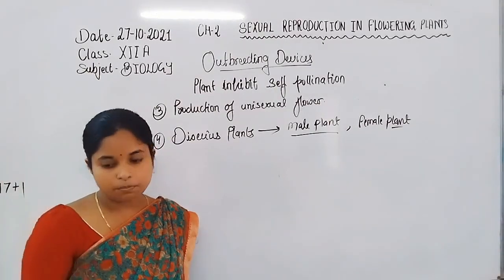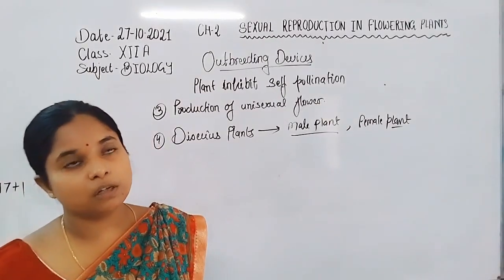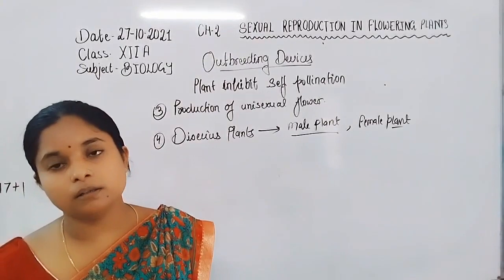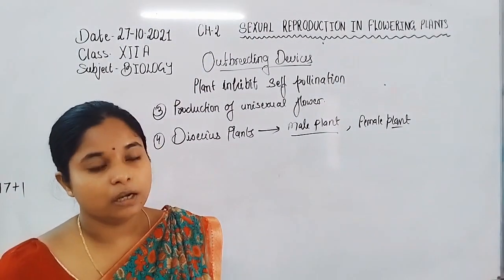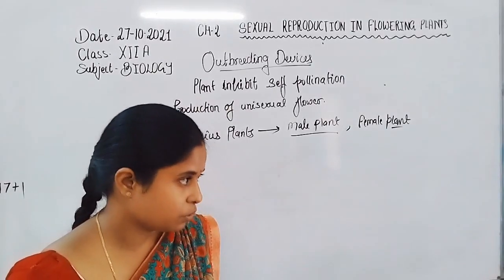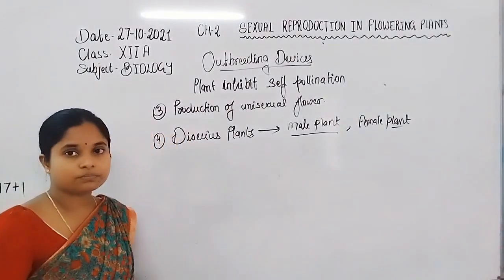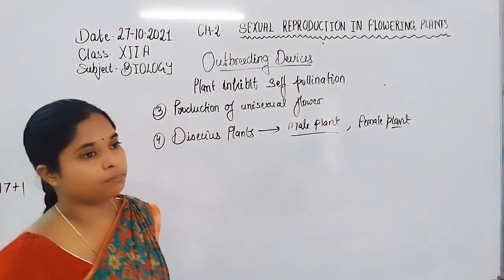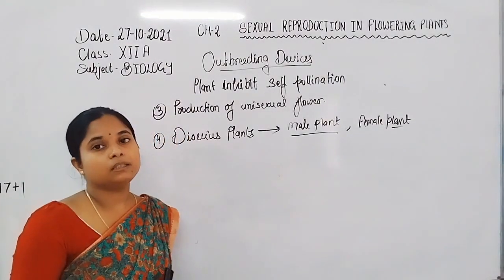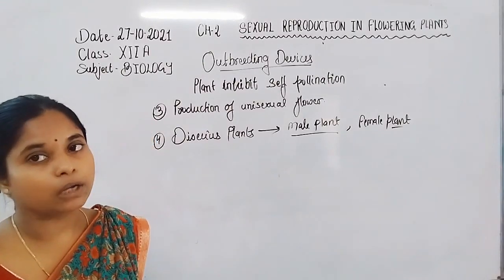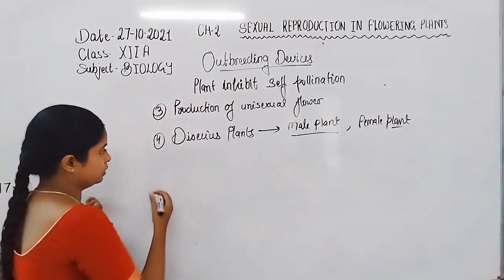In cucurbitaceae plants, unisexual flowers are produced by the plant, but both flowers are present on the same plant. So that represents geitonogamy, but genetically they are autogamy type of plant.